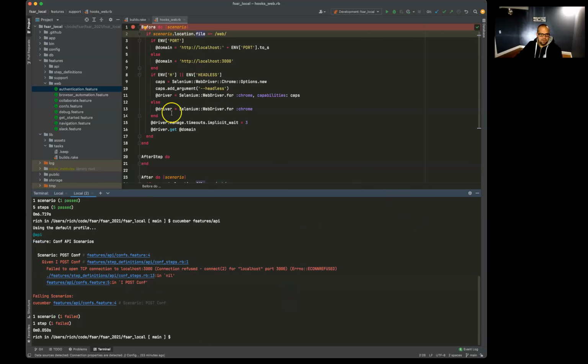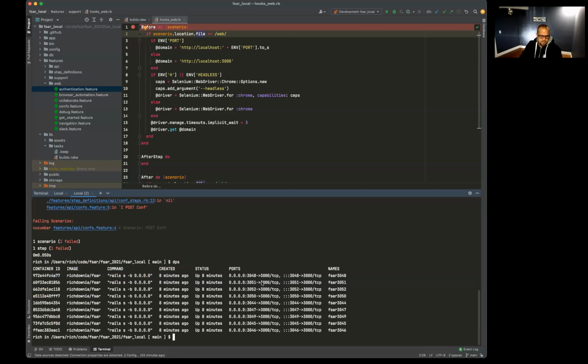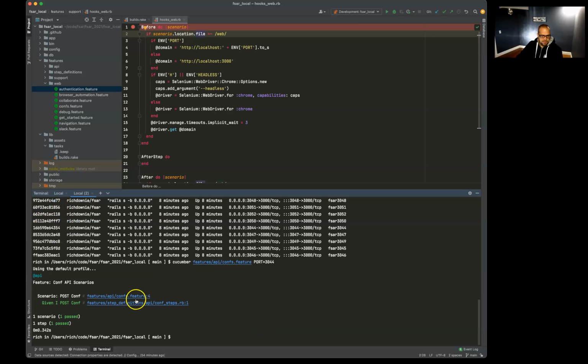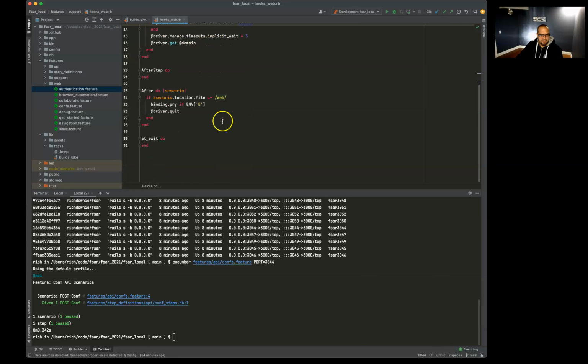We can still run our API tests, of course, without the environment variable because it never needed it. So it's just going to skip over all this code. However, it does need a port. I don't have localhost running. So port equals, let's see, what were the other ones? We'll use a new container. Cucumber features API confs port 3044. So again, no browser, it just rips through that API test. So yeah, I just wanted to show that and help with your command lines and the amount of typing we need and knowing that.